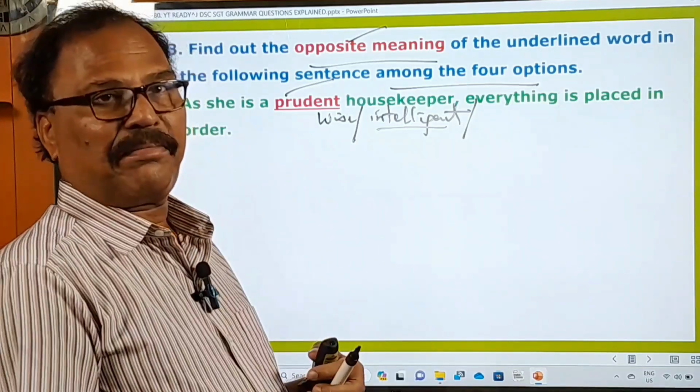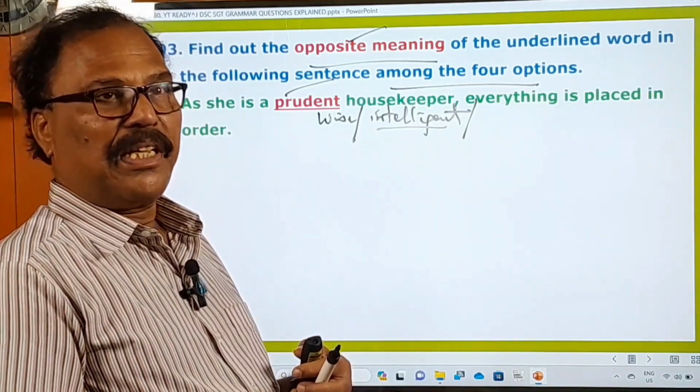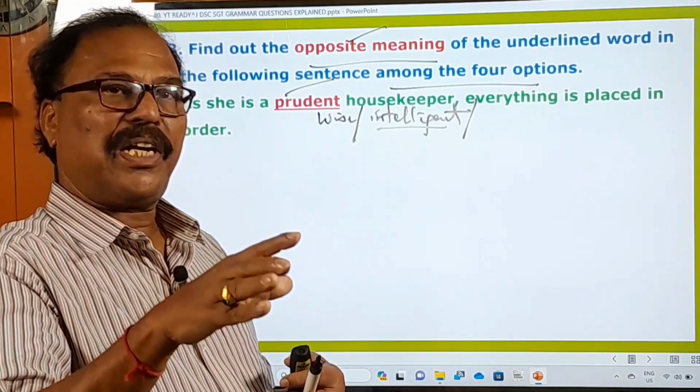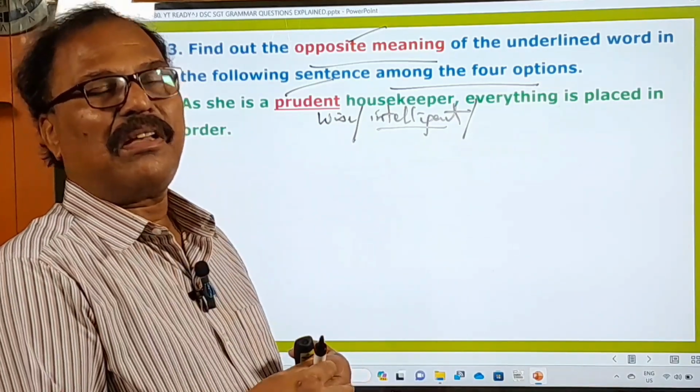He is a prudent man. That means he is showing judgment and restraint in his speech and also in his conduct.